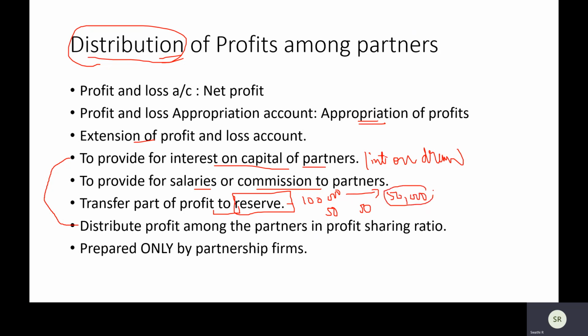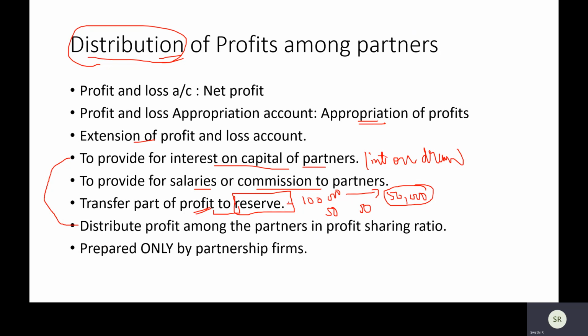We'll keep this amount as a reserve, so that in case of any unforeseen loss we can use it, or else for any future purpose like expansion of business. So it's always part of the profit that is distributed. Now this again will be given in the partnership deed, or to be much more clear, it will be given in your question. So don't worry about this.